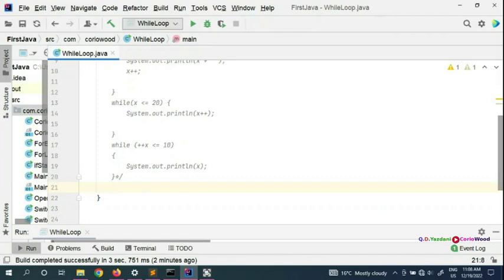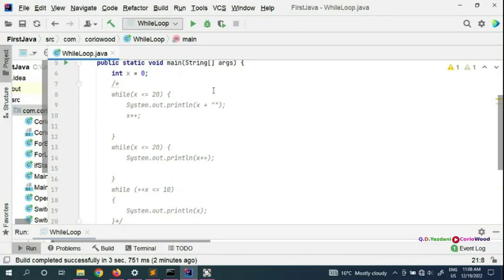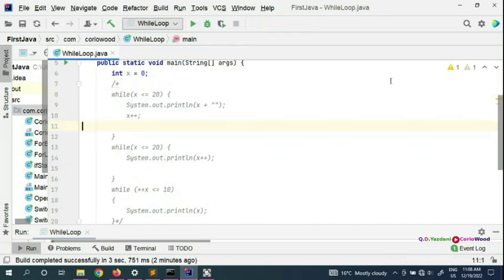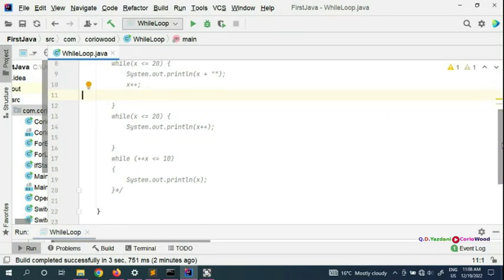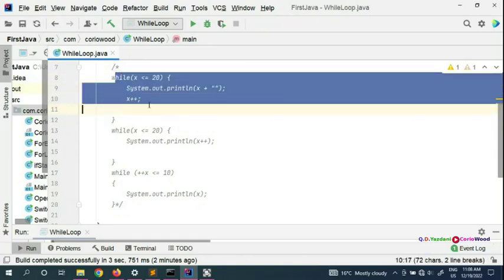The while loop is widely used in the gaming industry, and in every other industry, because you can run it if you want to exit. Say for example, we are playing a game, and once the condition becomes false, then we exit. Otherwise, if the condition is true, then we're going to keep running the game. So this is the while loop. Alright, so in the next video, we're gonna make a very small guessing game with random number generation in Java, and we're gonna use a while loop in our game.